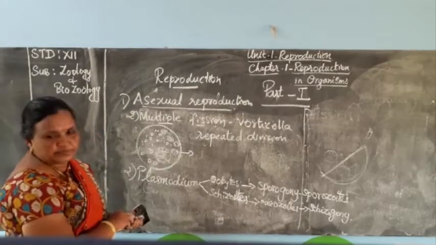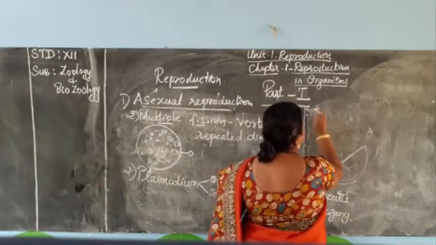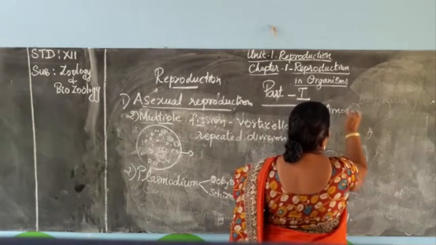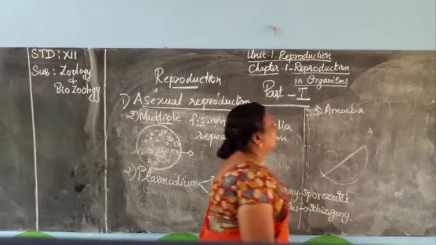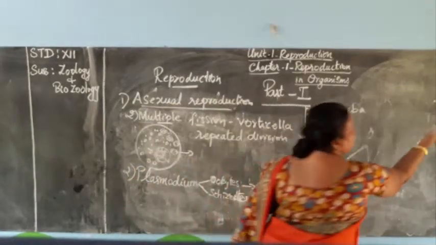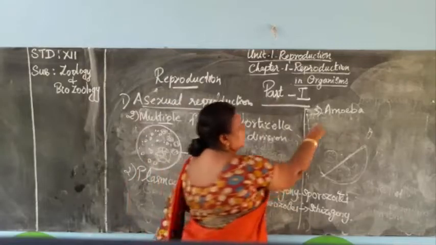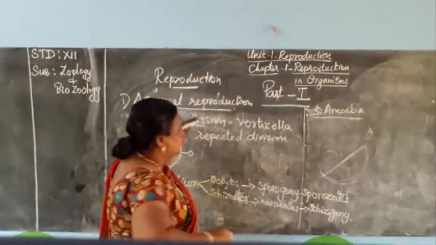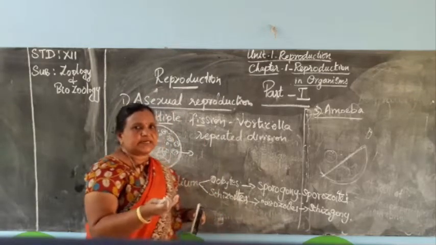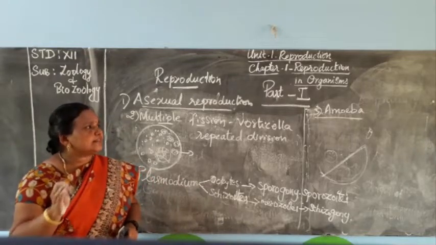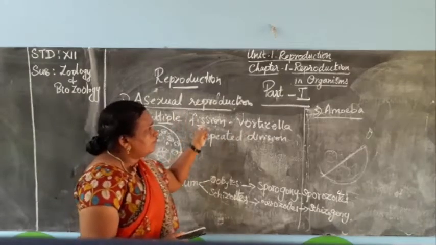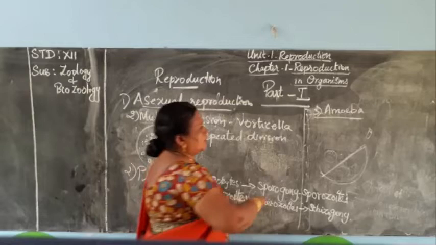And the third one is amoeba. The third example for this multiple fission is amoeba. Already we studied binary fission, and in binary fission we studied this amoeba as an example. This amoeba does multiple fission during unfavorable conditions, such as extreme temperature. If the temperature is extreme and there is scarcity of food, this amoeba does multiple fission for its reproduction.